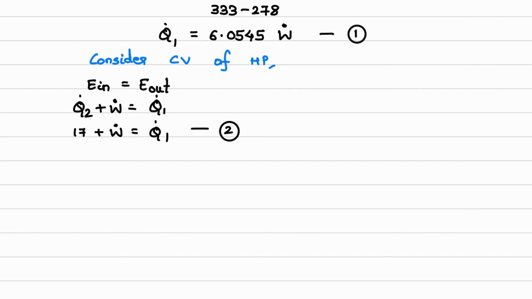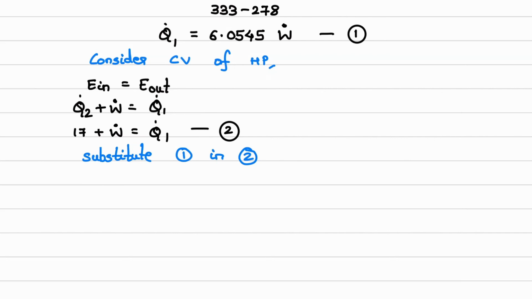Now you can relate here. Q dot 1, you can substitute this value instead of that. Substitute 1 in 2. So from here basically I can calculate the value of work done. W dot value I can calculate.